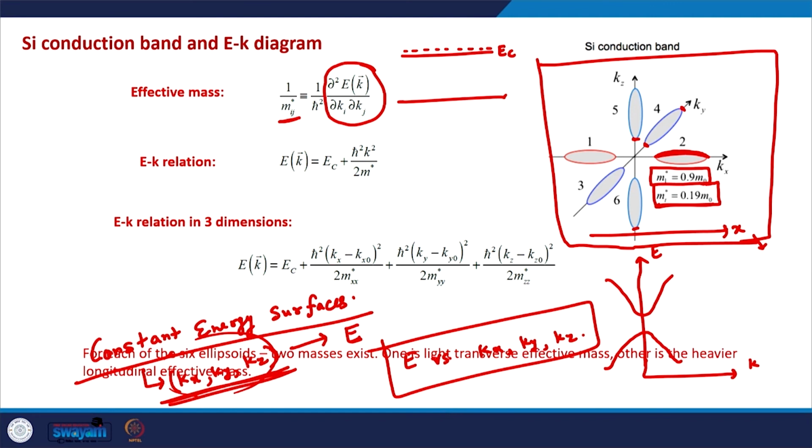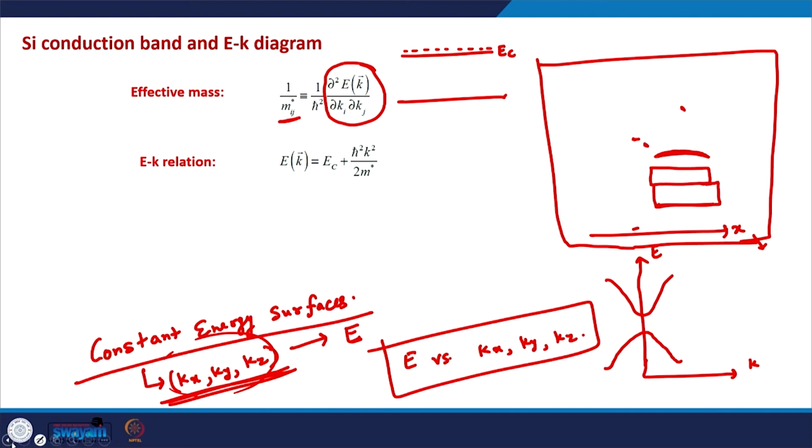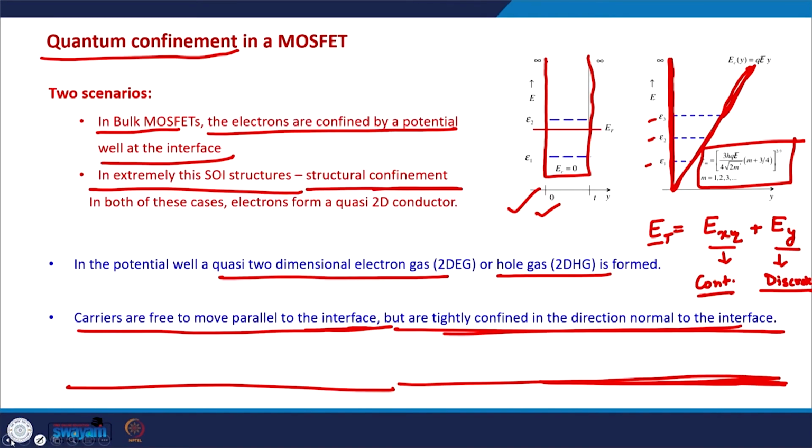Just to quickly review the quantum confinement in MOSFETs, we need to consider the quantum confinement because of the potential well at the interface, and in ETSOI structures there is a geometrical, structural confinement as well. Because of these confinements the energy levels will be discrete, so we need to do the analysis according to a quasi 2D structure.